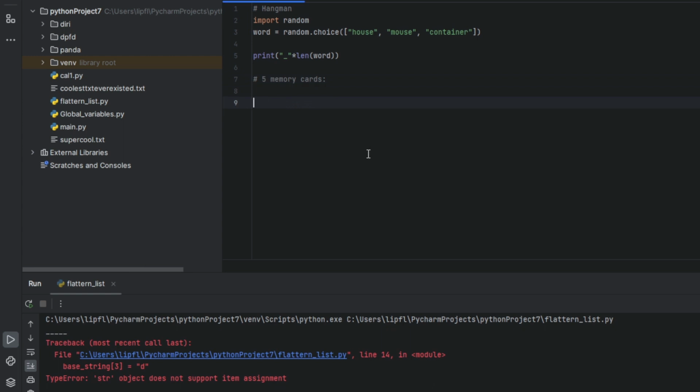This is also a simple one, because you can also have your own sets of memory cards, which can be just represented as an ASCII character. For example, you have again this string, and you have zeros, not equal signs, zeros. Each zero represents a card. Then you can, for example, uncover this one and this one, which is an open bracket and an A, but you want to fold up this one because the other bracket is hidden.